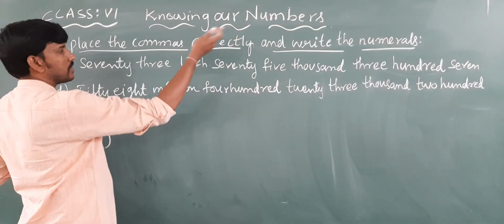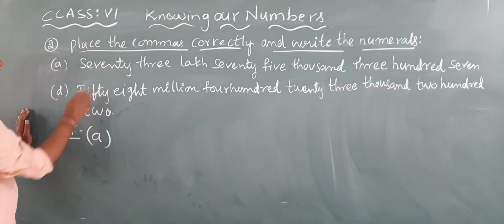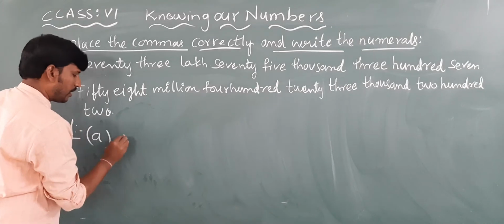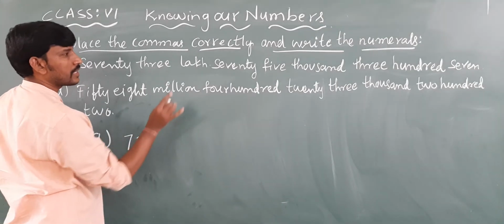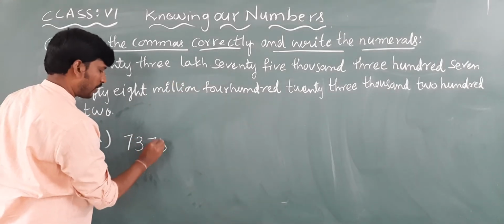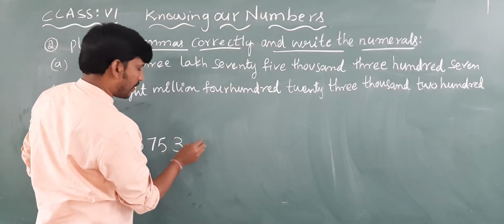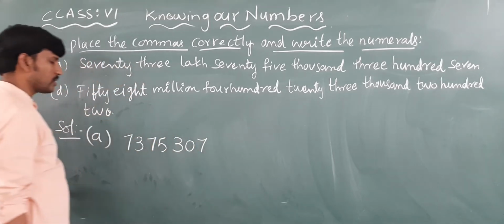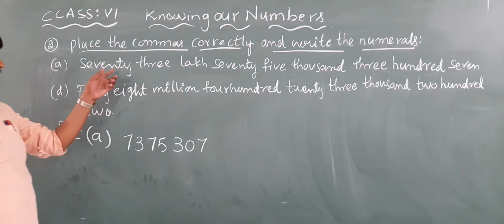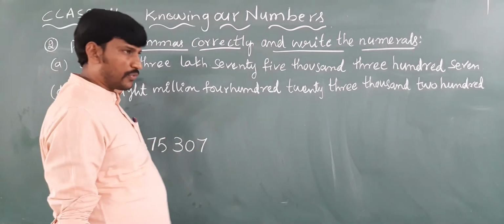They are asking for numerals and to put the commas correctly. So 73 lakh 75 thousand 307. Where should we keep the commas? It is the Indian system of numeration.